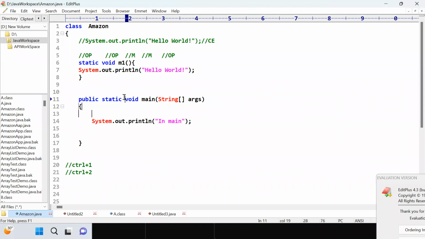A static member gets memory when the class is loaded into the JVM. The JVM by default gives memory to a static member, so you should not create an object, and static is a common copy of memory. If you have a common requirement, like developing login functionality or business logic, I can create it as static. Unnecessary objects we should not create.